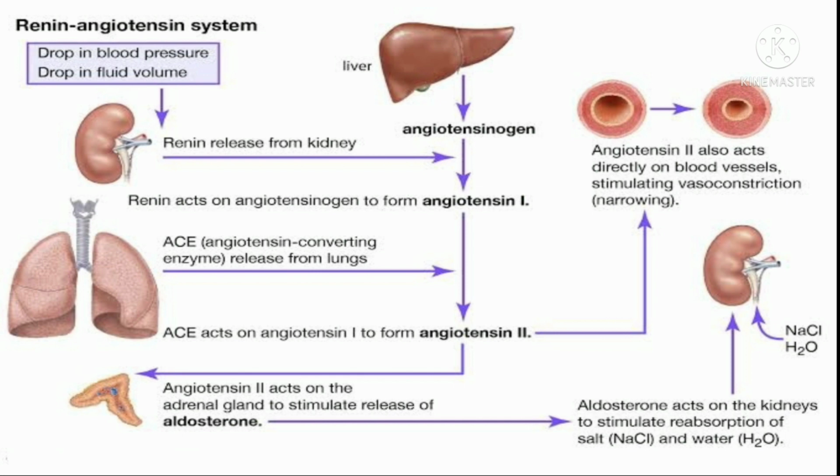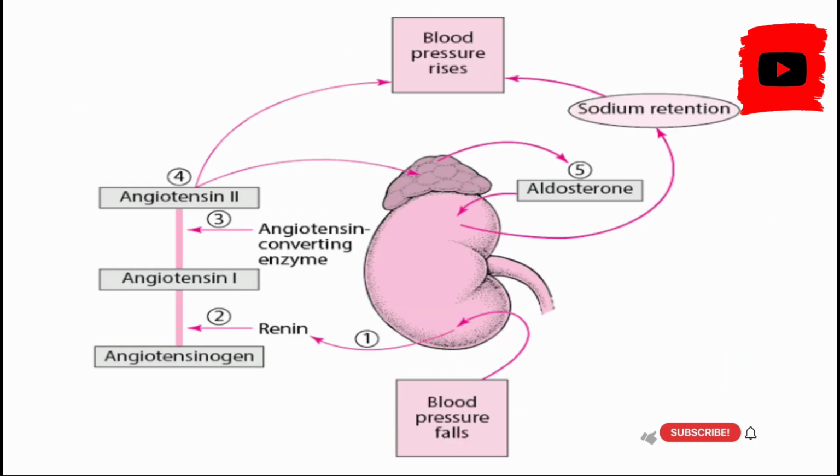Angiotensin II formed acts directly on blood vessels, stimulating vasoconstriction, or acts on the adrenal cortex to release aldosterone, which acts on the kidneys to stimulate reabsorption of water and sodium chloride, which increases the blood pressure and retains the fluid volume.